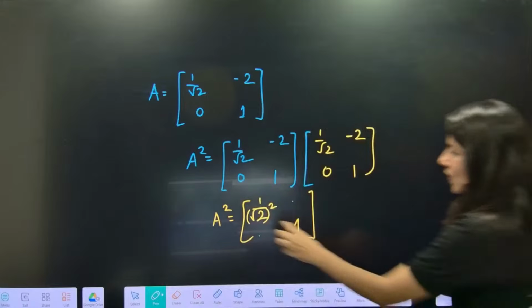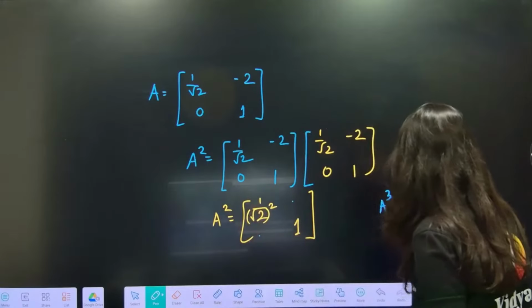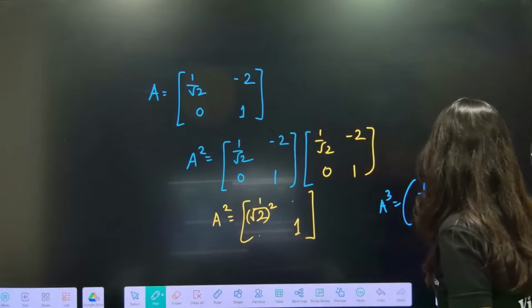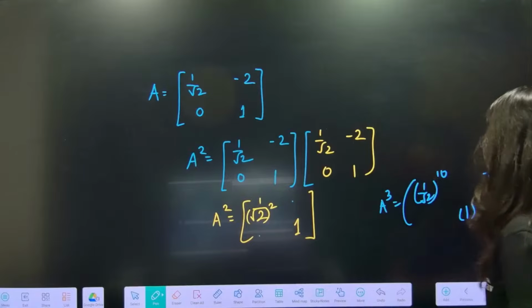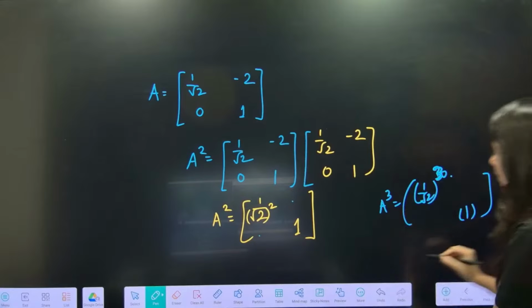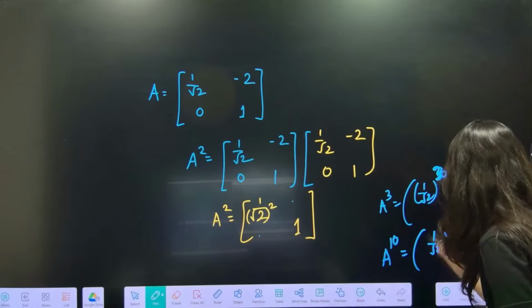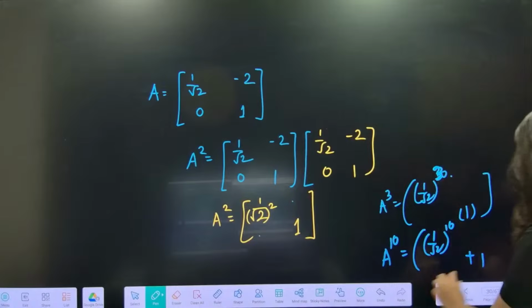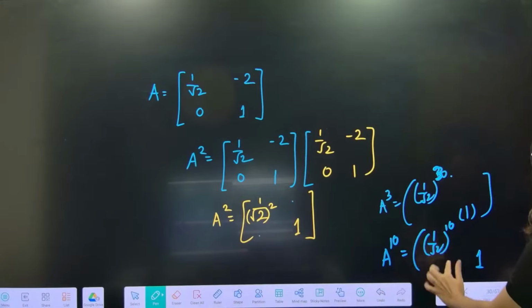Okay. So A square will look like this. You know what? A cube will look like this, my dear students. Okay. So tell me, A power 10, diagonal elements of A power 10. So it is going to give you (1 by root 2) power 10 plus 1. Okay, sorry, this is 1. So just sum the diagonal elements. So this is 1 by 32 plus 1.